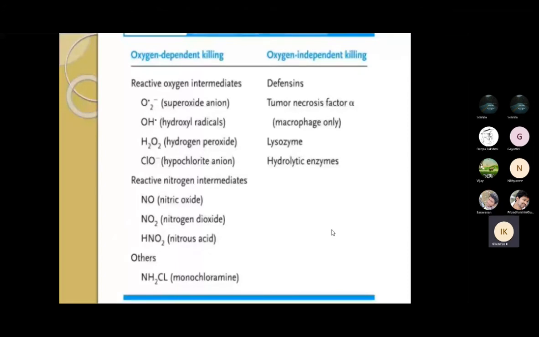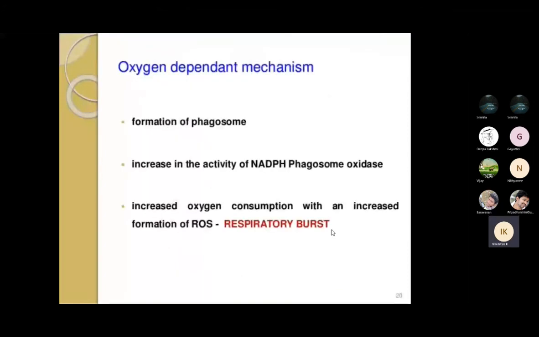Under this oxygen dependent mechanism, in the first stage it will form a phagosome. Under this phagosome, the activity of the oxidase increases, and oxygen consumption increases in the formation of the respiratory burst.